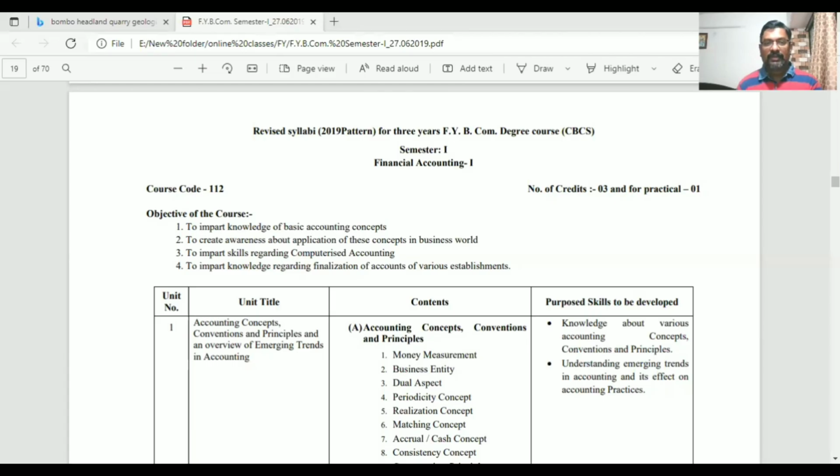FY BCom students, as part of financial accounting, have to do one practical. That practical is called GST. I will show you as per the Pune University requirement. The syllabus is shown under the revised syllabus, 2019 pattern, FY BCom.